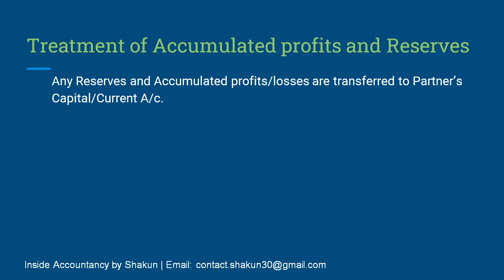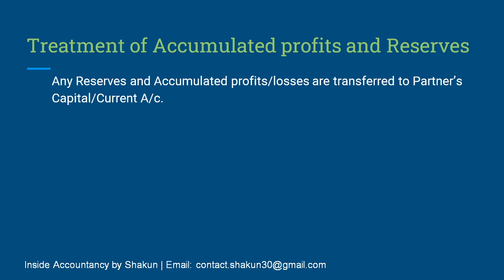At the time of change in profit sharing ratio, the reserves or accumulated profits and losses exist in the books of the firm. That means the firm must have created some kinds of reserves and must have appropriated some amounts in profits which are kept for future use. These are transferred to partners' capital account if the capitals are fluctuating, or they are transferred to partners' current account if the capitals are fixed.